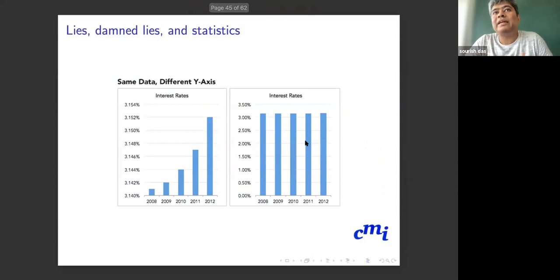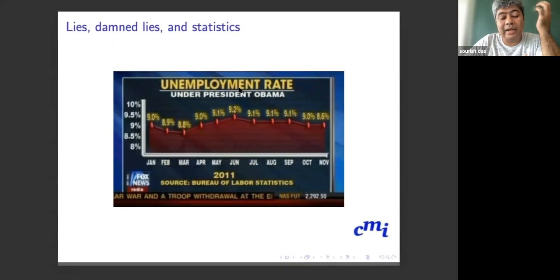Here, they are not fudging the data. They're plotting exact data, but they're playing with the scale. So you are not lying, but you are presenting another perspective which suits you and trying to run away with the objective. That actually happens more often than this kind of thing.